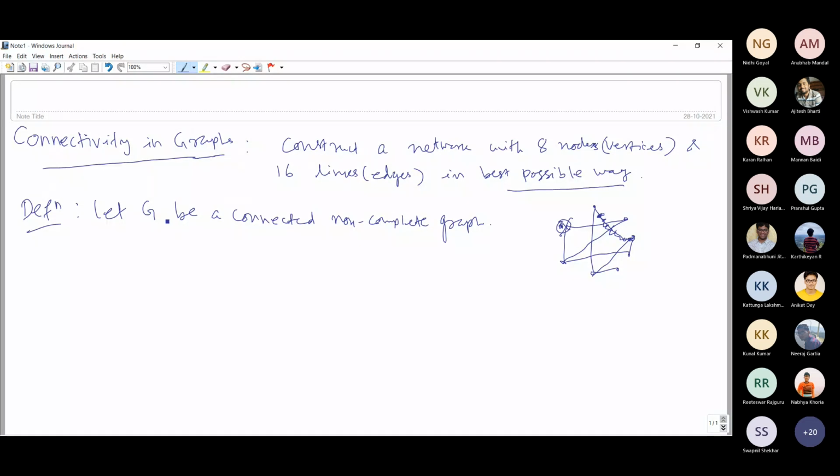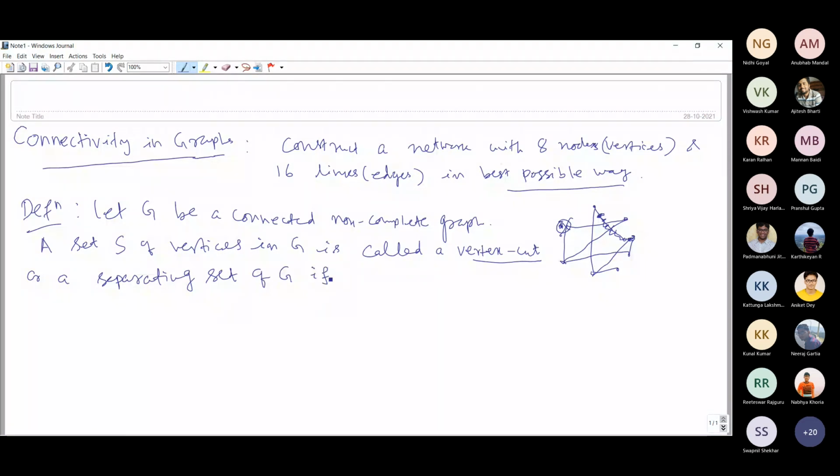Here in this graph we consider a set S of vertices in G. It is called a vertex cut, or some people use the terminology separating set, of G, if G minus S is a disconnected graph.